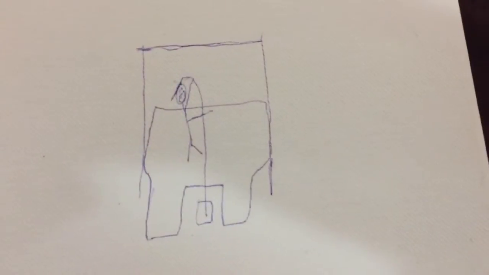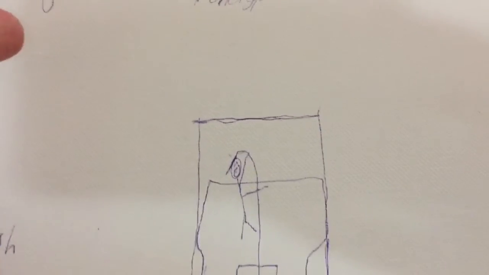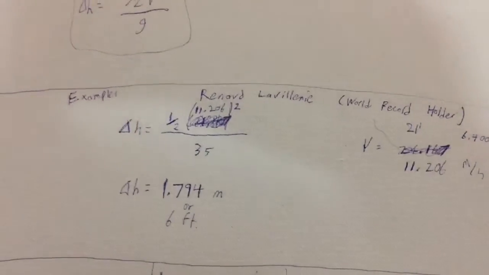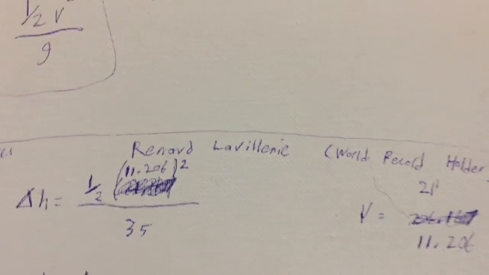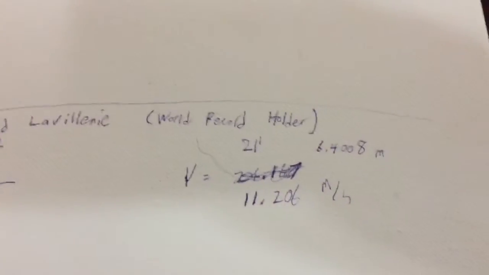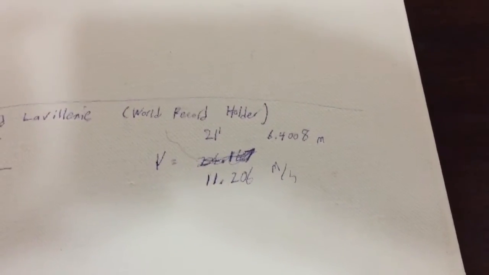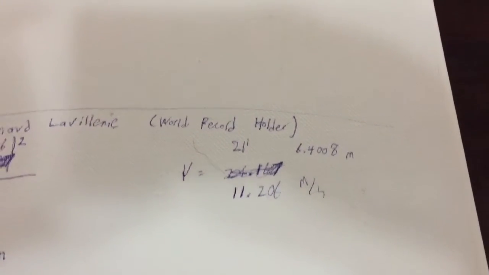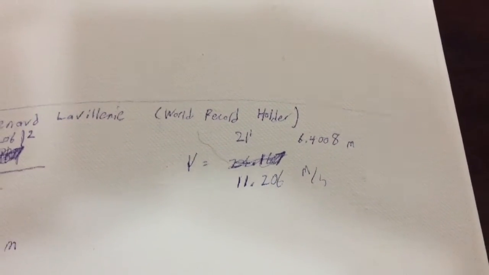So yeah, we got our little pole vaulter here. If you guys haven't seen pole vault, the point is to get over the bar. Duh. So right here we're gonna give an example. We got this dude from France. His name's Renaud Lavillenie. Can't even say his name right. And he's the world record holder on Earth for pole vault. He jumps like 21 feet, which is 6.4008 meters. His velocity at that jump was 11.206 meters per second.